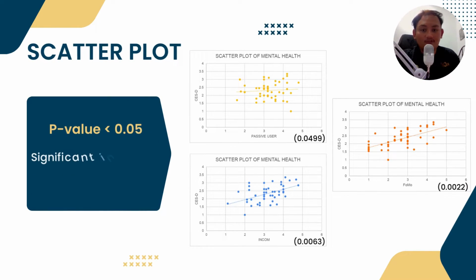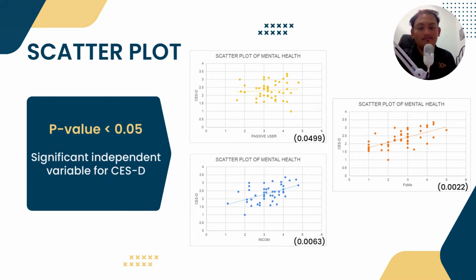So for the passive user, FOMO, and income, we can see that the p-value is lesser than 0.05, which means that they are significant independent variables for this study.